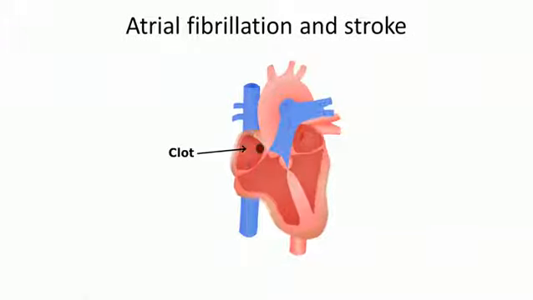One of the risks of atrial fibrillation is that the uncoordinated depolarization and contraction within the atria can lead to pooling of blood and clot formation. If part of the clot then breaks off or embolizes, it can potentially travel through the bloodstream to the brain and cause a stroke. Because of this, people with chronic atrial fibrillation may require long-term anticoagulation therapy.